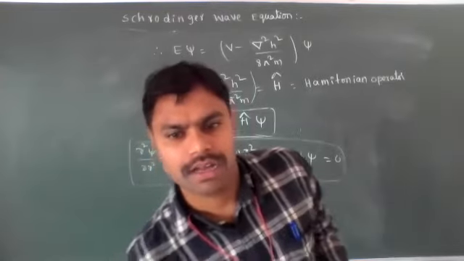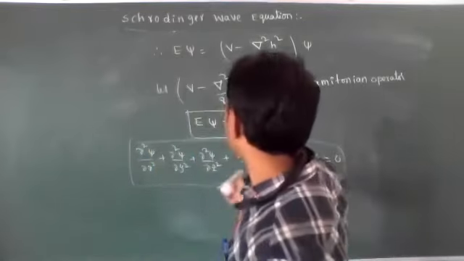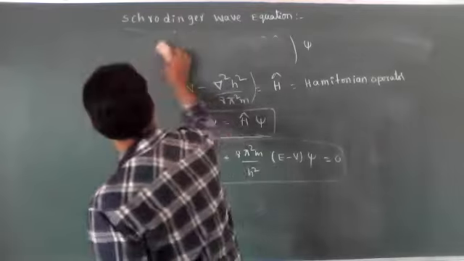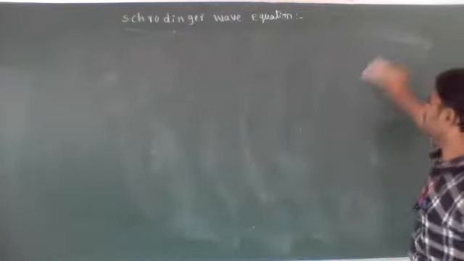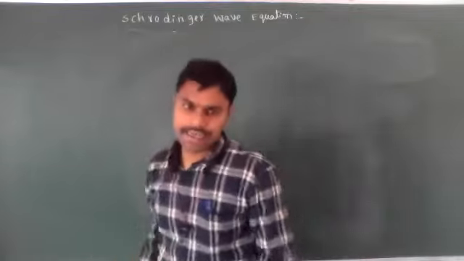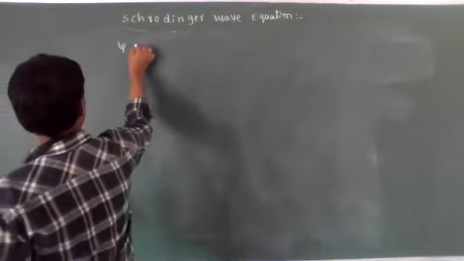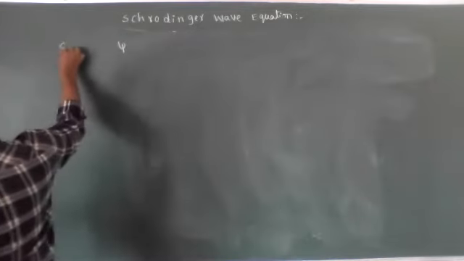Okay. Now let's see some important terms in this Schrodinger wave equation. Psi means what I said. It is a wave function. Significance of psi.